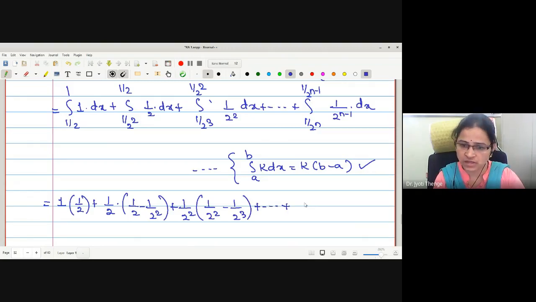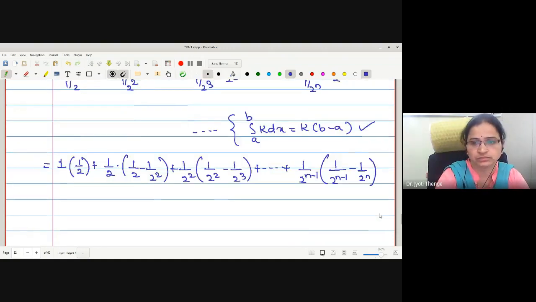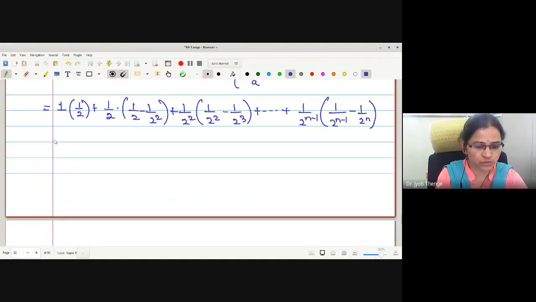Continue this to the last one. This is 1 upon 2 raised to n minus 1, and in the bracket we will have 1 upon 2 raised to n minus 1 minus 1 upon 2 raised to n. Let me do the simplification. The first value is half. What about this difference value? If we cross multiply, we multiply the first portion by 2, then this is 2 minus 1 by 2 square. Then 1 by 2 square into half is 1 by 2 cube.